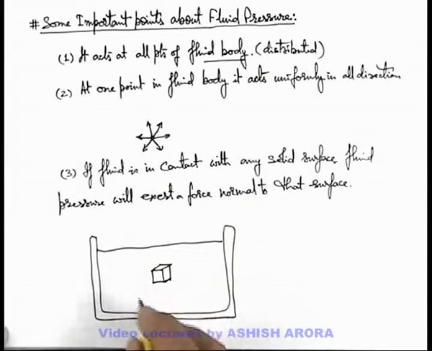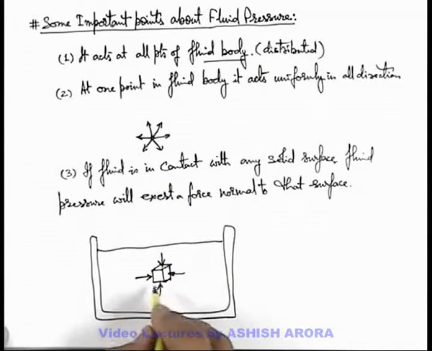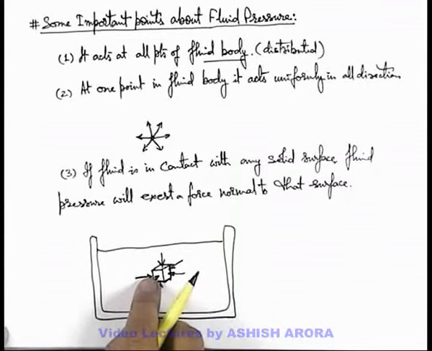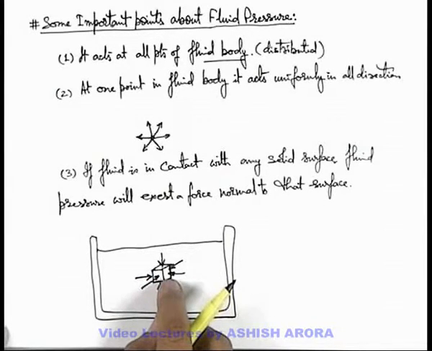Then if it is a solid cube, those liquid particles which are in contact with the right edge of the cube will push the edge in inward direction, and those which are in contact with the left edge of the cube will push it again in inward direction. So all those liquid particles which are in contact with the surfaces of the cube will have a tendency to push the cube inward, because all those liquid particles will apply a normal force onto the surface of this cube because of fluid pressure.